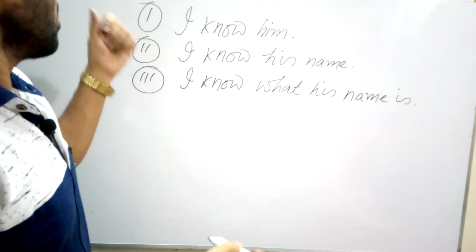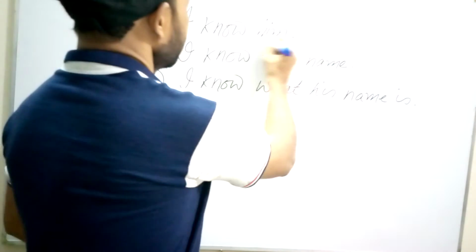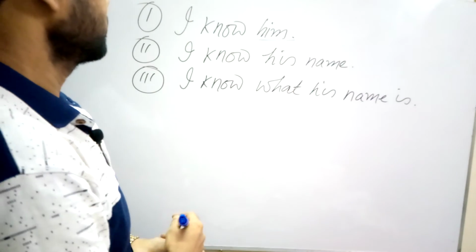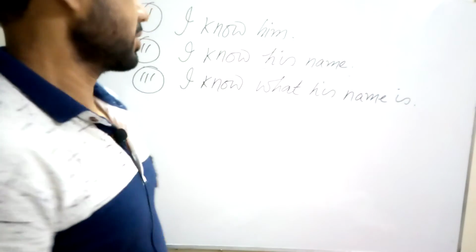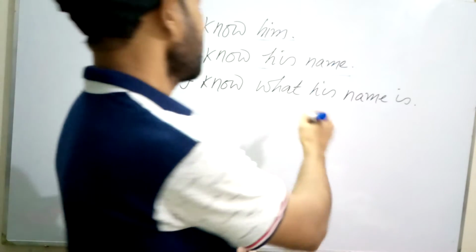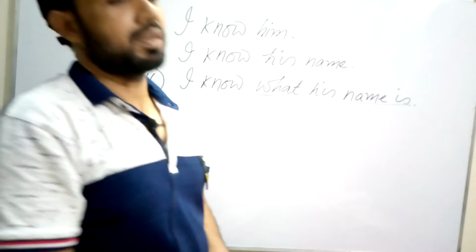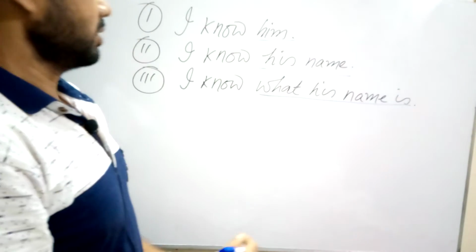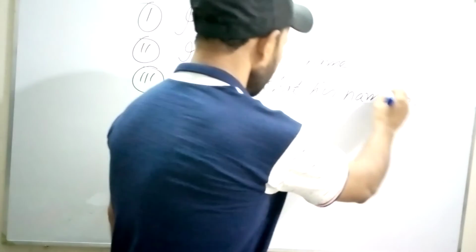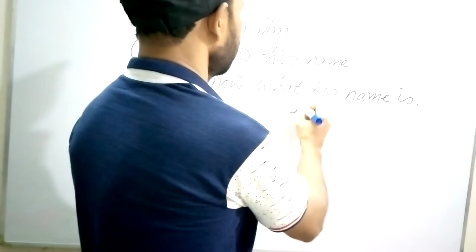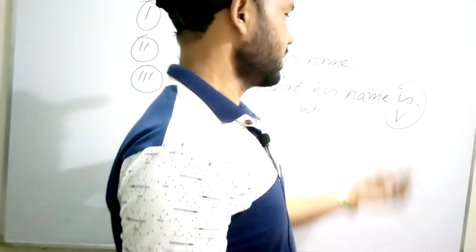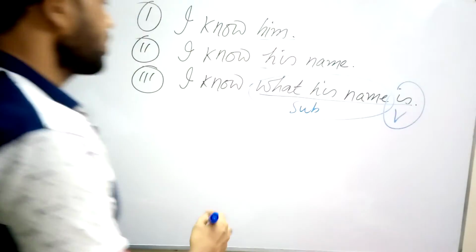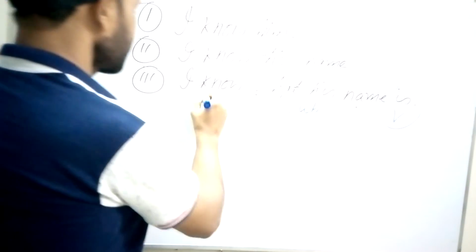In number one sentence, I know him. This is object. In number two sentence, his name. This is also object. In number three sentence, what his name is. It is also object. But notice it very carefully. What his name is is also used as a subject because here is a verb and it is a finite verb. So this is a part of a sentence.